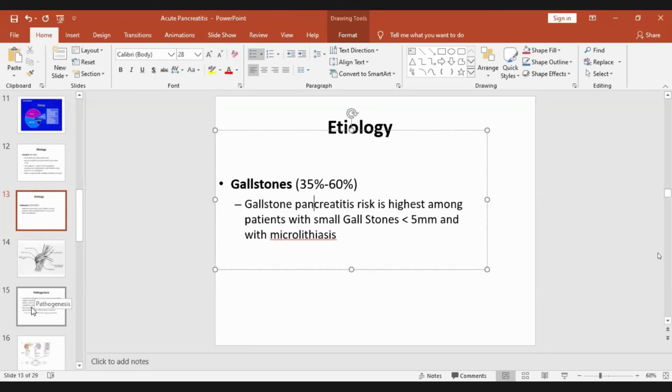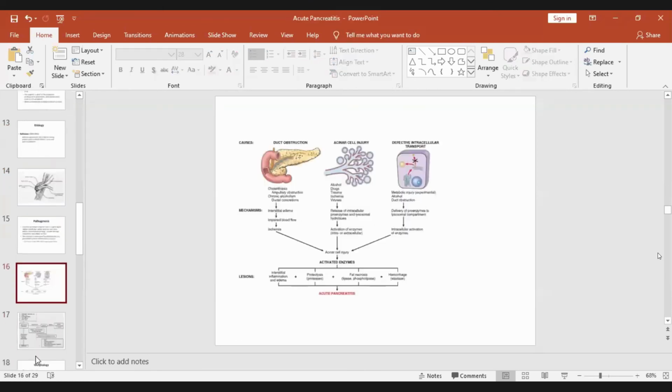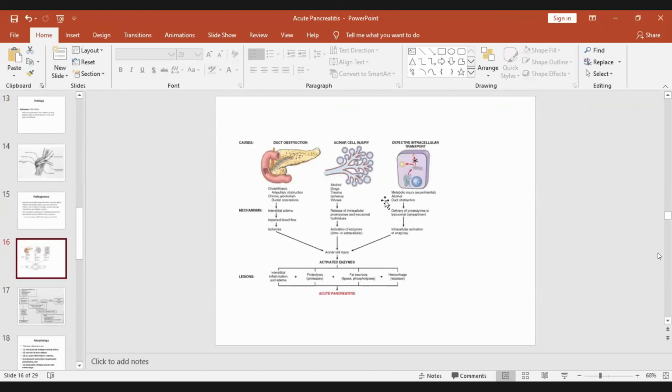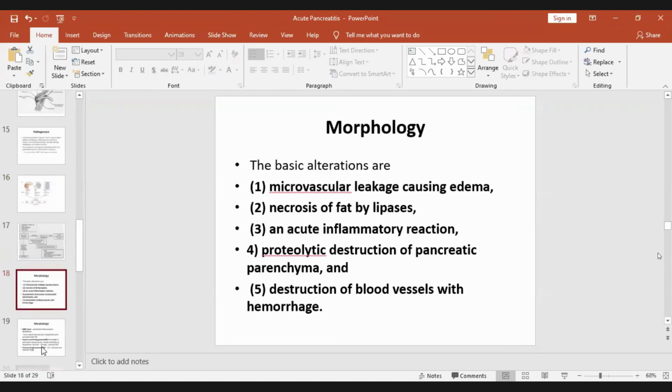Fatty acid will combine with calcium and form calcium soap. These are the three mechanisms, whether it is a vascular cause, an infective cause, or a metabolic cause. All that will lead to the activation of these enzymes, and that will lead to acute pancreatitis.